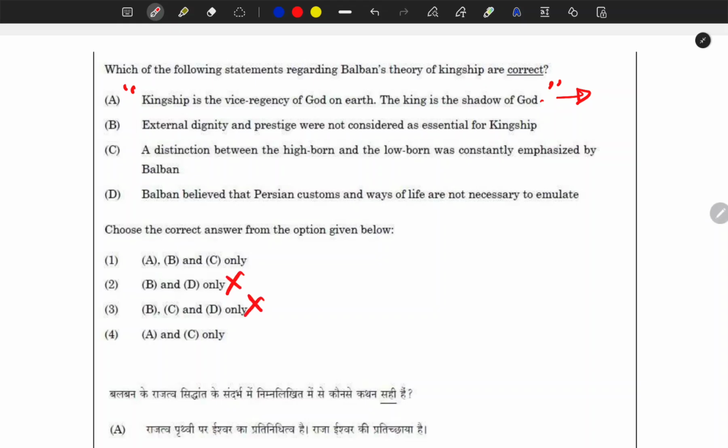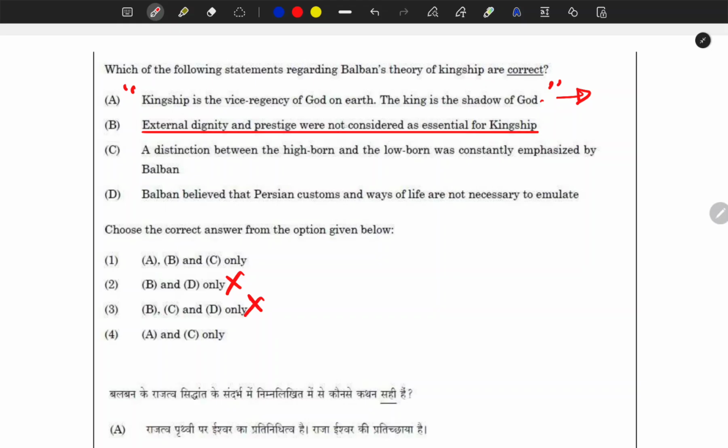Then we have to think about the second statement. External dignity and prestige were not considered as essential for kingship. Okay, if you think this is the correct answer option, then just tell me who introduced sajda and pabos and why. The court people had to bow down before Balban, and they had to kiss his feet. So wasn't it external dignity and prestige which was imposed externally?